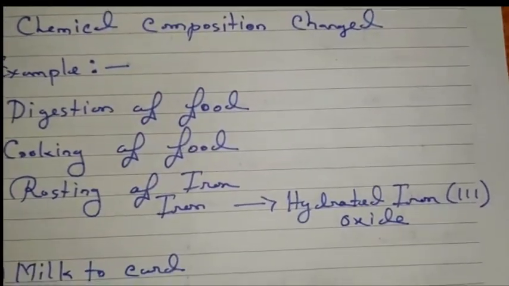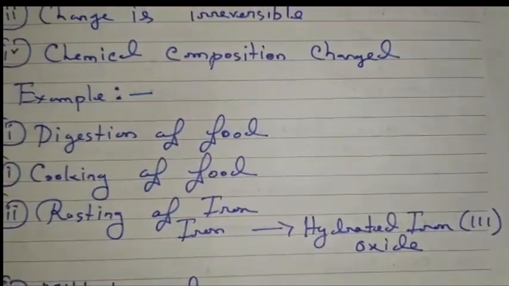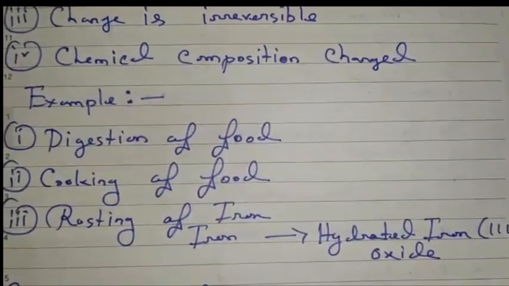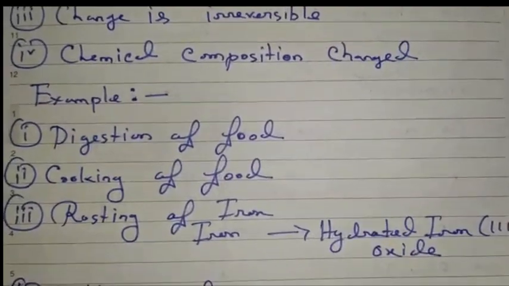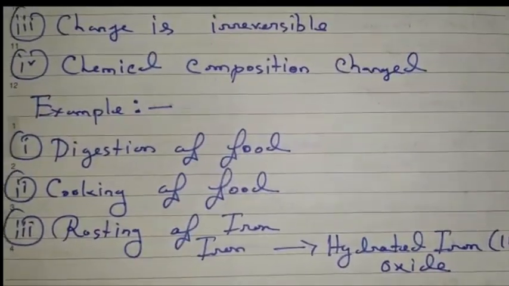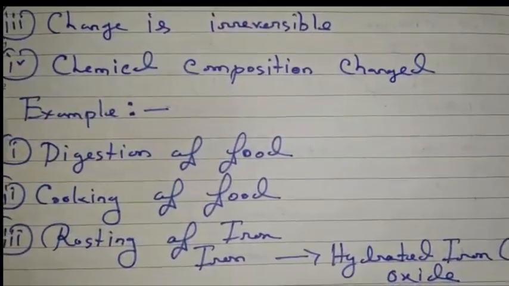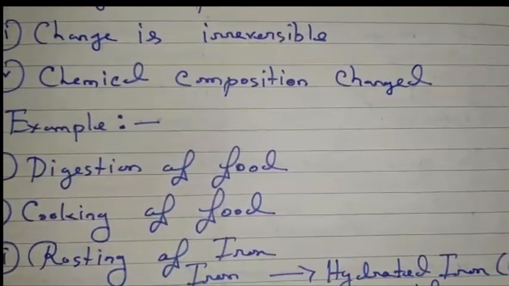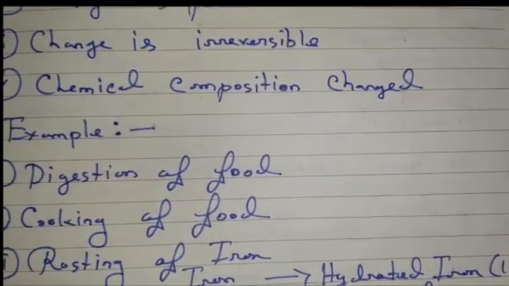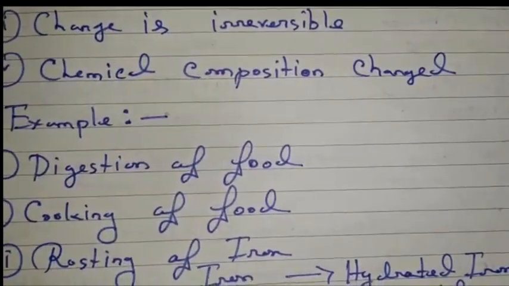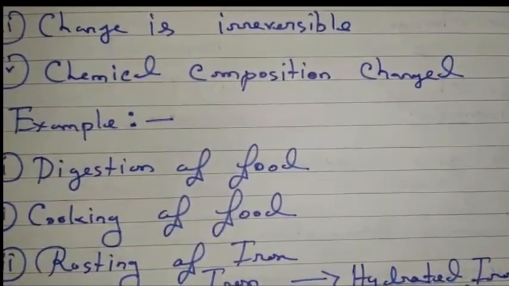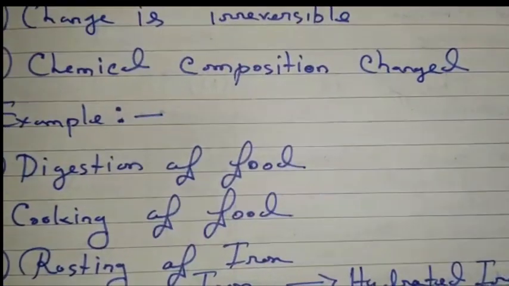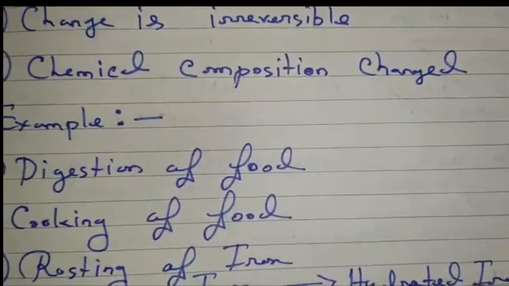Now the rusting of iron. If we leave iron for a long time in the presence of moisture and sunlight, we can see a reddish brown substance on the surface of the iron. The reddish brown substance is completely different from iron, because iron is attracted to a magnet but the reddish brown substance is not. This reddish brown substance is known as rust.